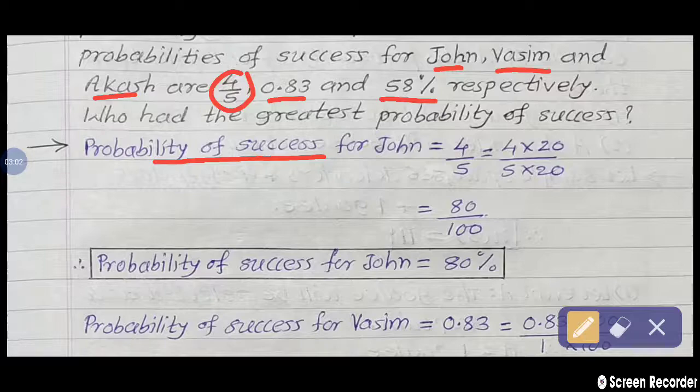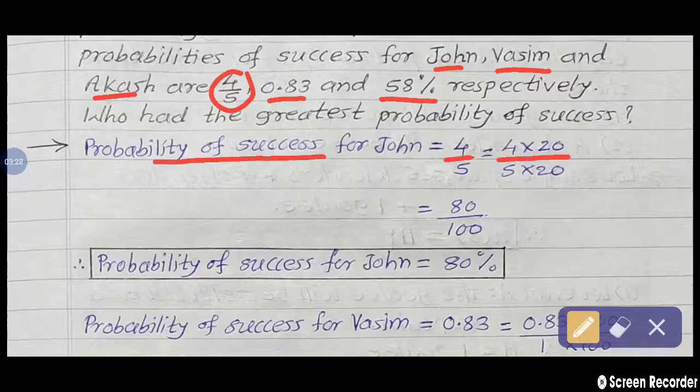Now see. First, the probability of success for John is equal to 4 upon 5. 5 multiplied by 20, we want the denominator 100 because we convert this fraction into percentage. So 20 multiplied by 5, we get 100 at the denominator.